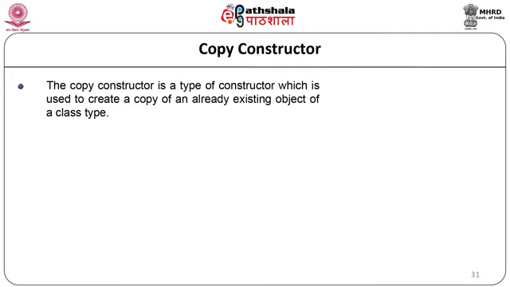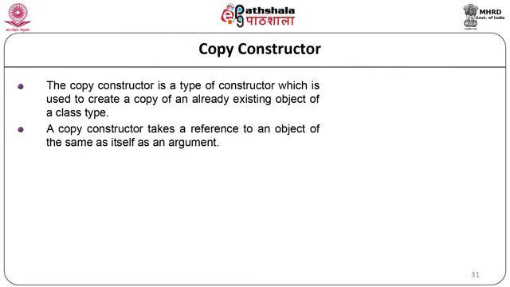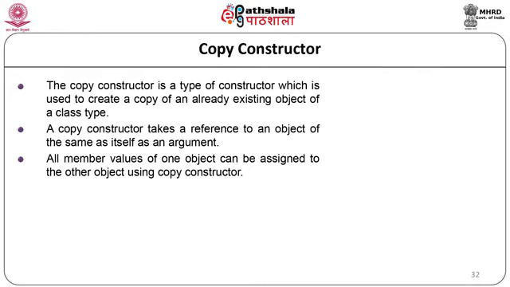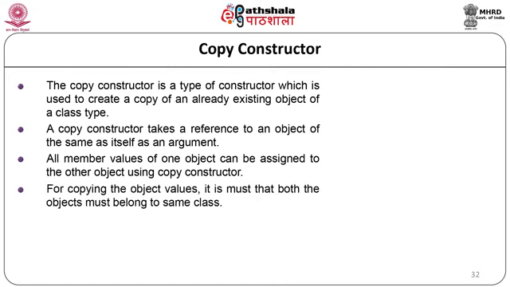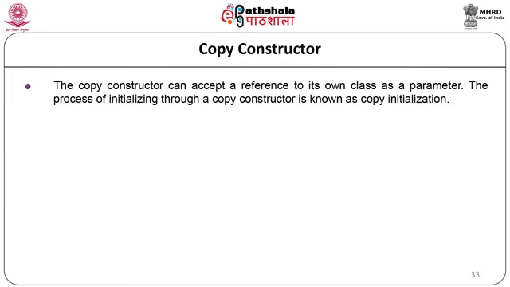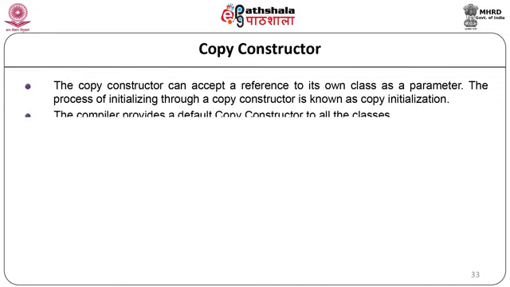Same terminology will be used for the objects. A copy constructor takes a reference to an object of the same class as itself as an argument. All member values of one object can be assigned to the other object using the copy constructor. For copying the object values, it is a must that both the objects belong to the same class. The copy constructor can accept a reference to its own class as a parameter. The process of initializing through a copy constructor is known as copy initialization. The compiler provides a default copy constructor to all the classes.